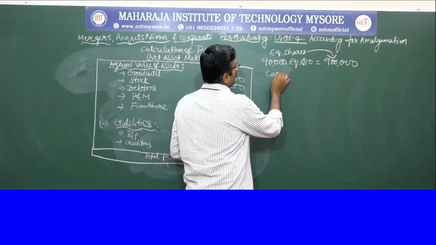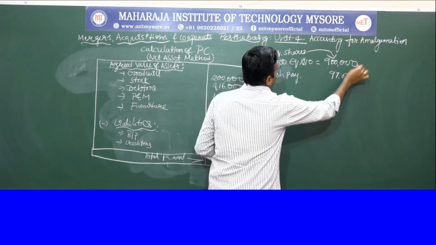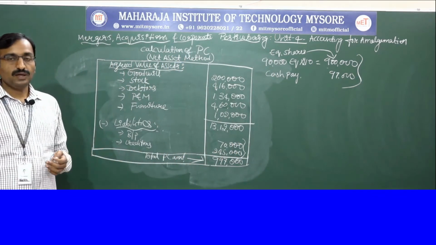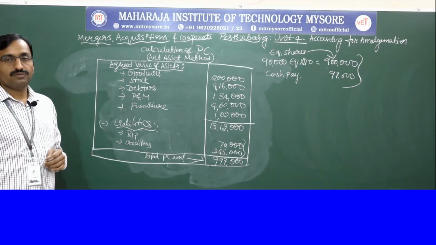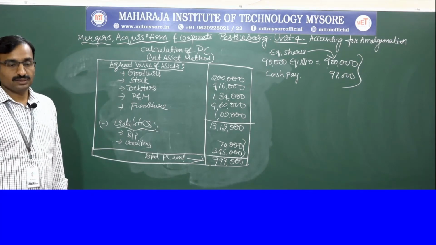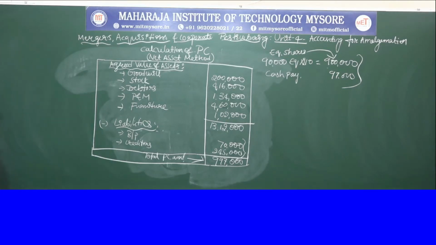So the cash payment is 97,000. This is how we calculate the PC under the net asset method. Only this type of problem will come for the exam, so kindly make it very important. Any doubt you can ask. It is a seven marks question.